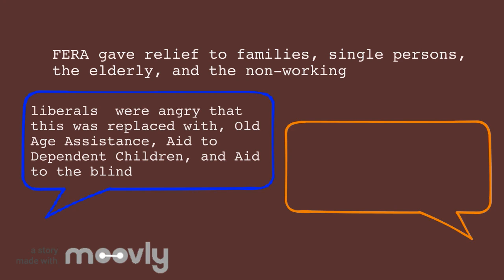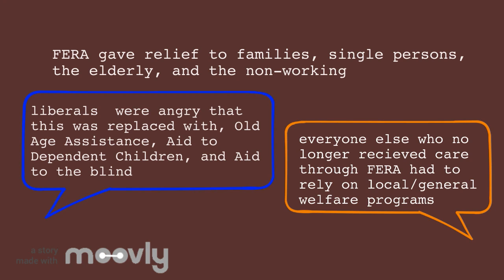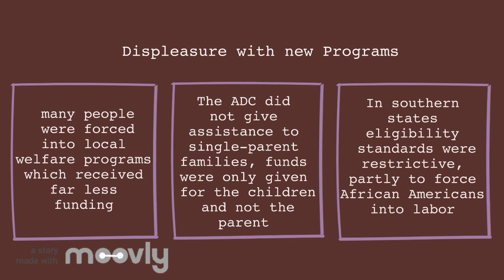The Federal Emergency Relief Administration gave relief to families, single persons, the elderly, and the working and non-working. Liberals were angry that this was replaced with old age assistance, aid to dependent children, and aid to the blind. Everyone who no longer received care through FERA relied on local or general welfare programs. Liberals were displeased that many people were forced into local welfare programs.